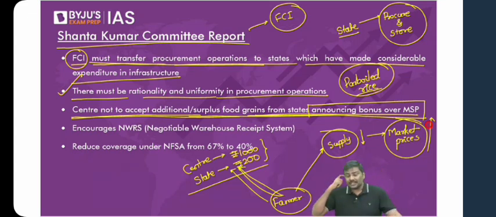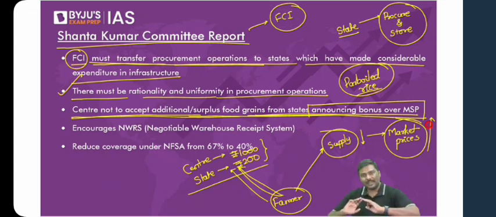That's the reason, remember this, that RBI governors generally keep telling the Government of India, please do not announce a higher MSP. Please do not increase the MSP by a very, very large margin. Why? State government announcing a higher bonus and central government announcing a higher MSP might lead to inflation in the market. I'll repeat it again: a higher bonus by the state and a large MSP increase by the center can contribute to an inflationary trend in the market. Yes or no?